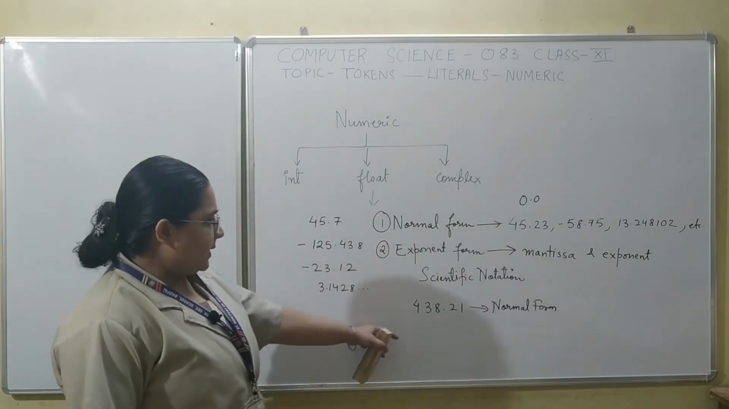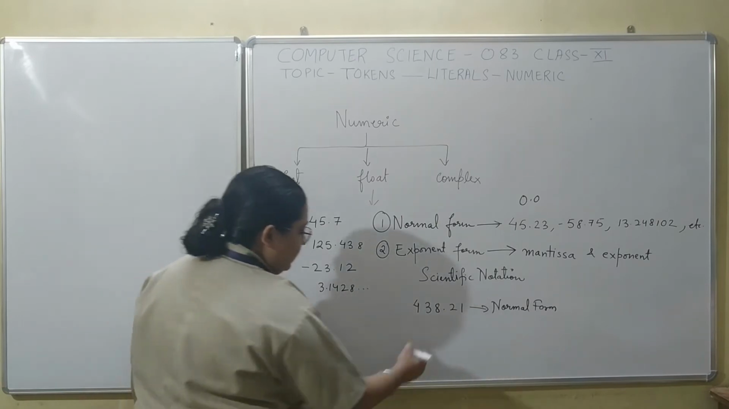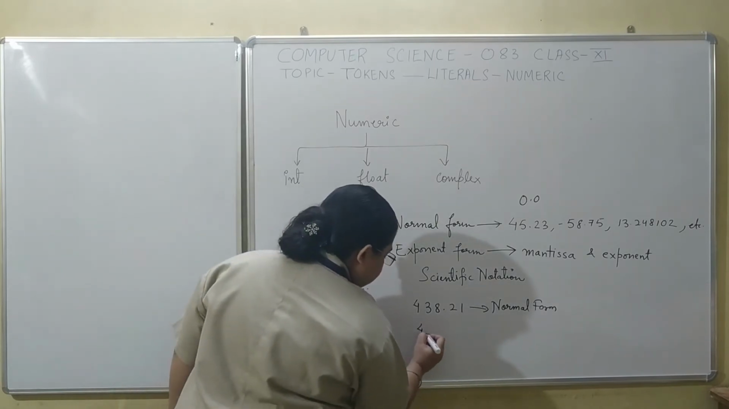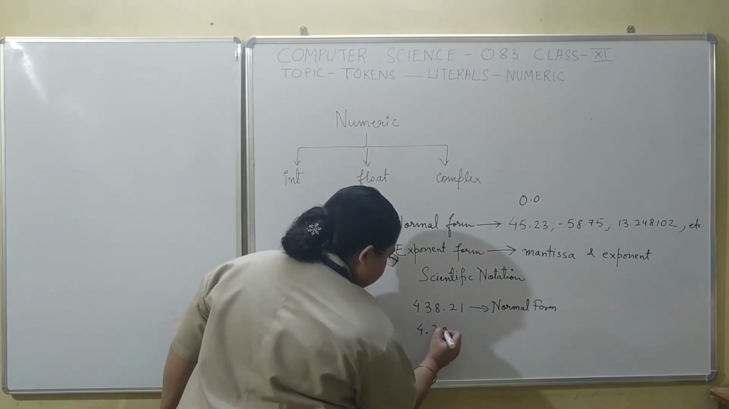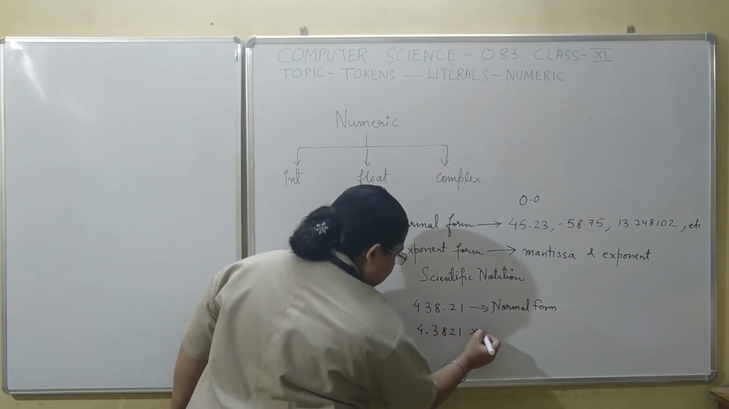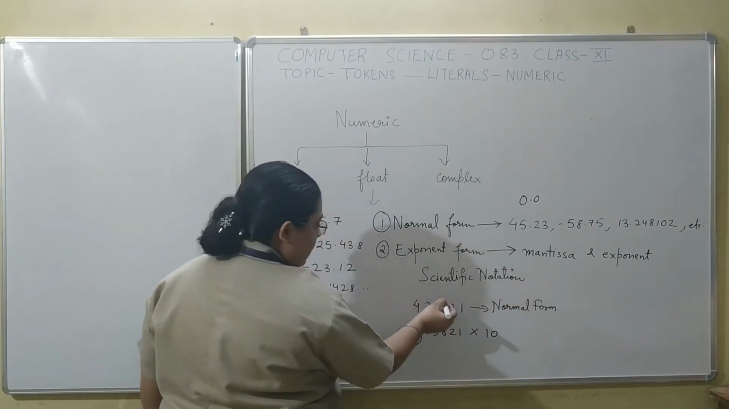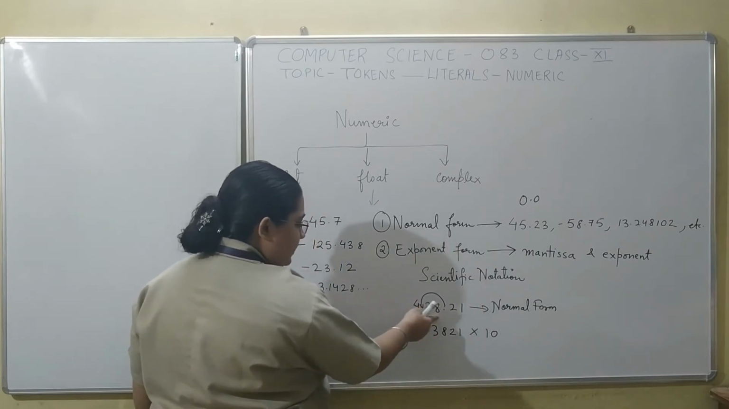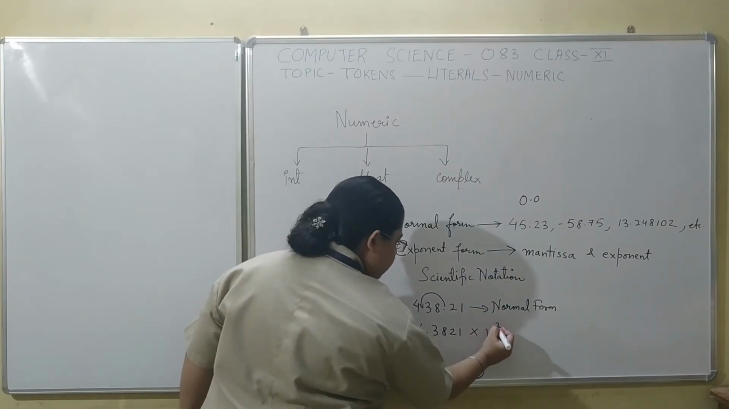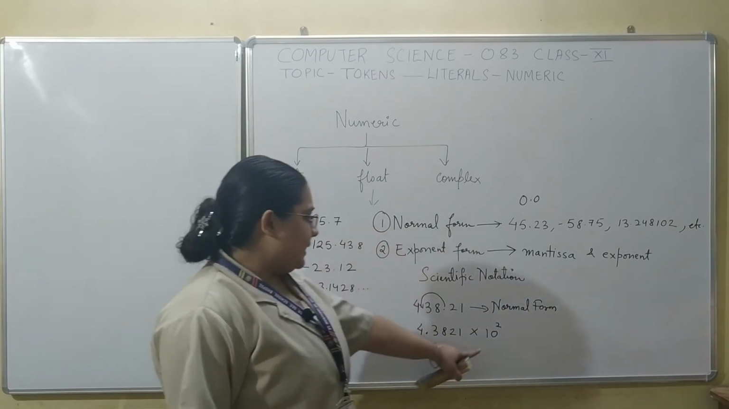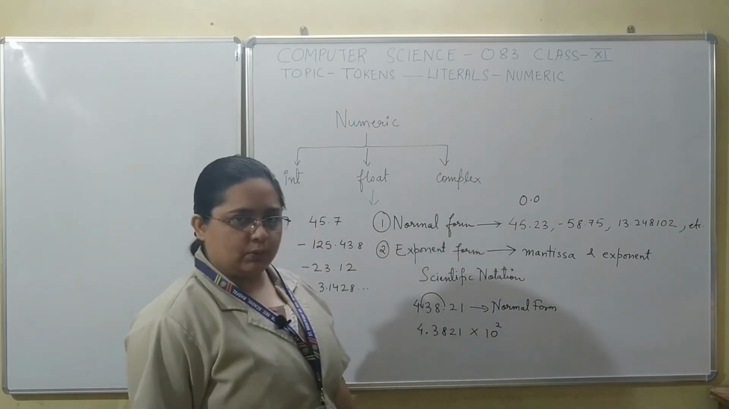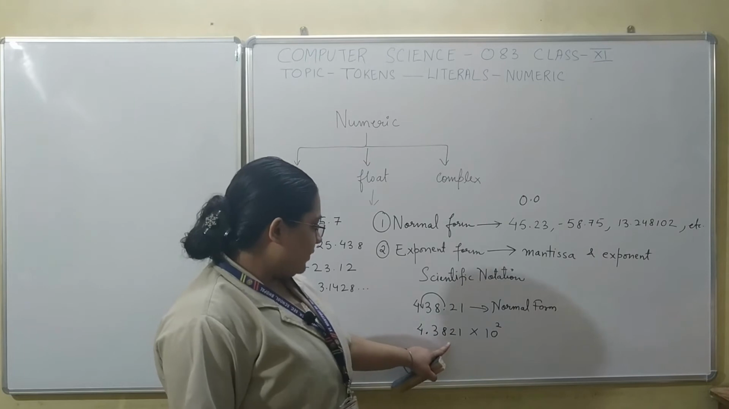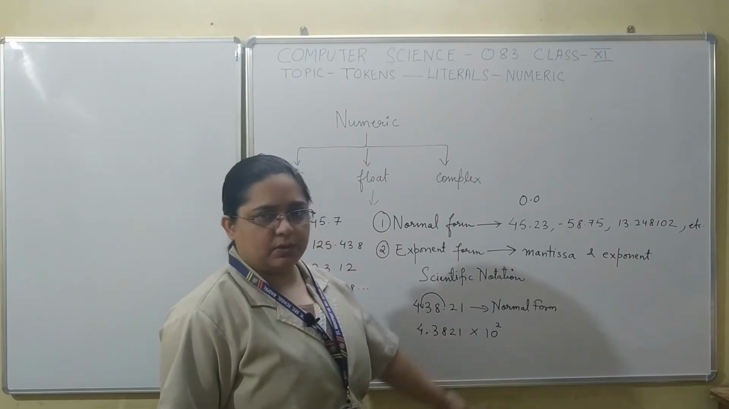But if you want to represent this in the exponent form, then you will have to write it this way. Into 10 raised to the power. Now because I will be moving this decimal point 2 digits towards the left, hence I will be raising 10 to the power of 2. That is 4.3821 into 10 raised to the power 2.